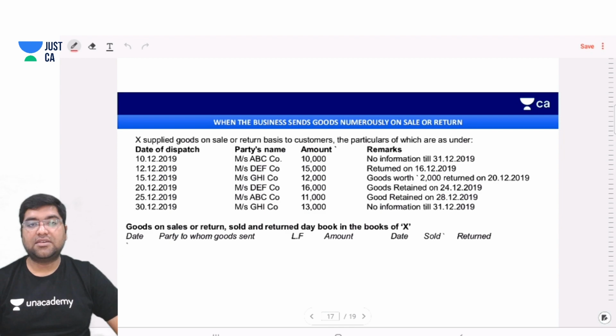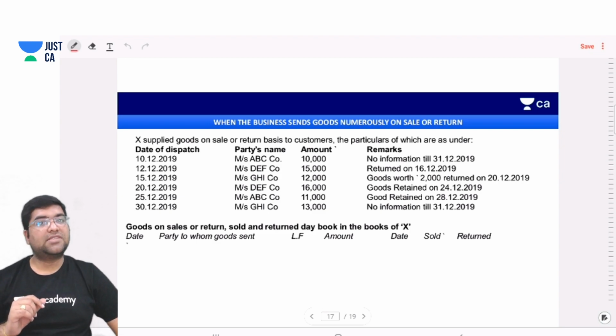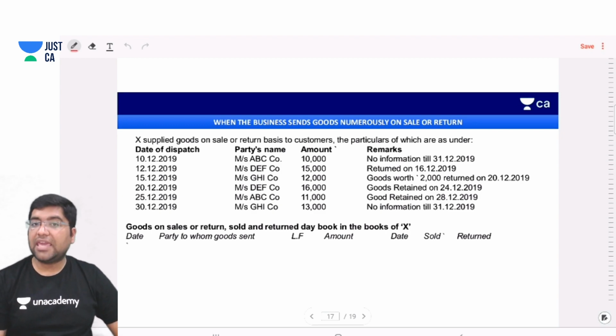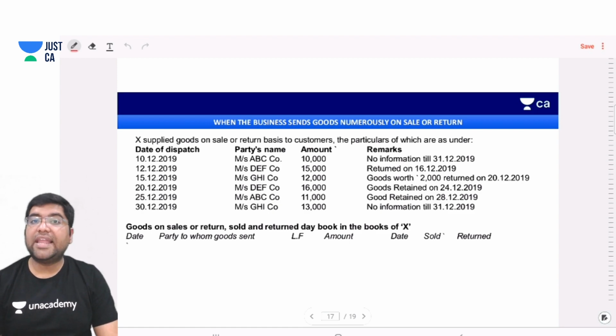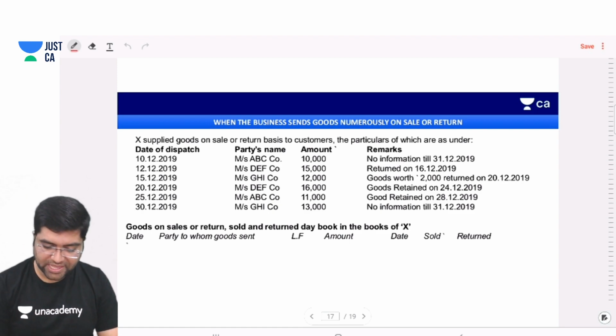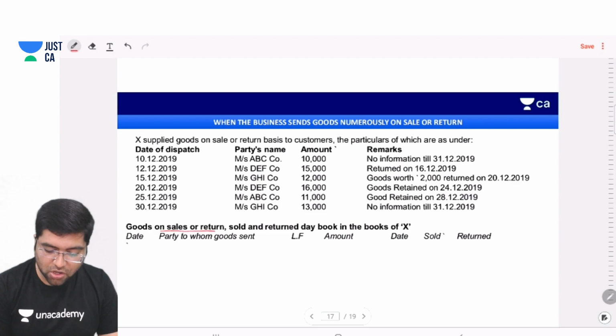That means many times. Many times. Now what happens, sir? Guys, listen. If the goods are sold numerously on sale or return basis, we have to prepare again a journal known as goods on sale or return sold and returned day book.